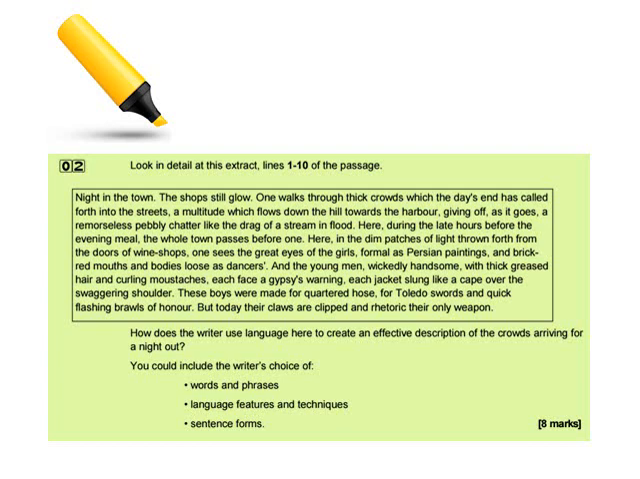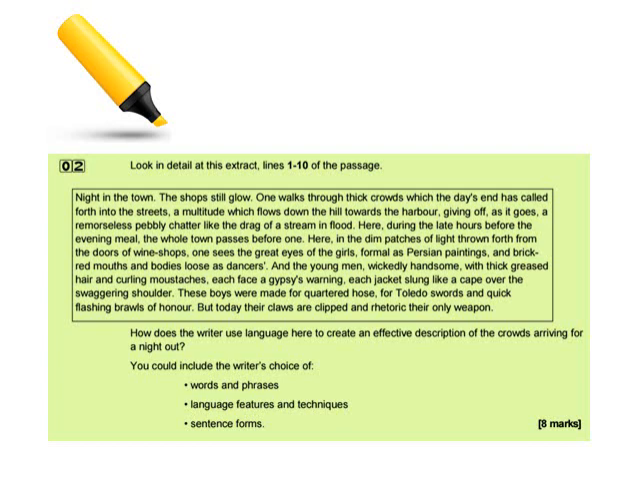The question reads as follows: how does the writer use language here to create an effective description of the crowds arriving for a night out? You could include the writer's choice of words and phrases, language features and techniques, and sentence forms.